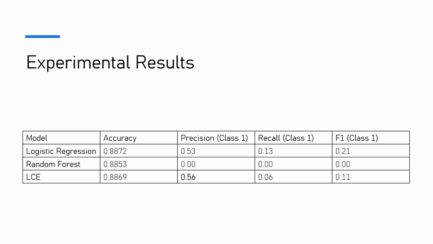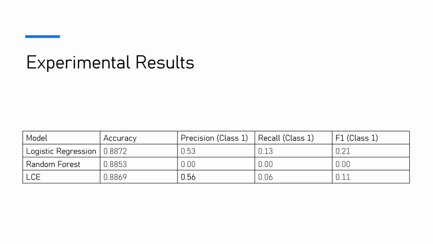As you can see, class 1 is the class where people had heart disease, and I'm only showcasing this because it is the minority class. So finally coming to LCE, it detected more minority class samples than the other two models, which is why its precision is higher than both of the other models. While it is still low, it is better than both models. Compared to random forest, which detected none, LCE clearly has done much better.